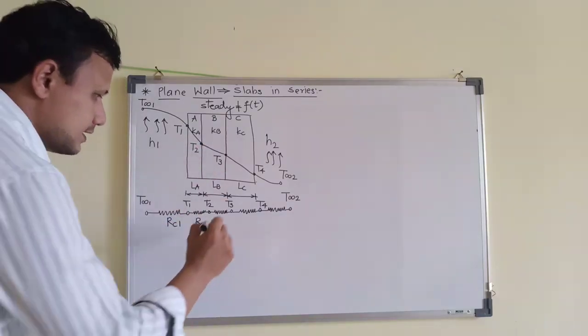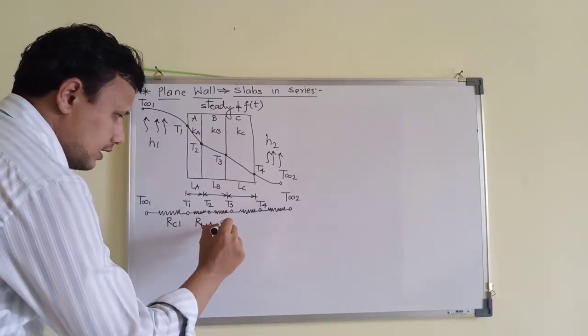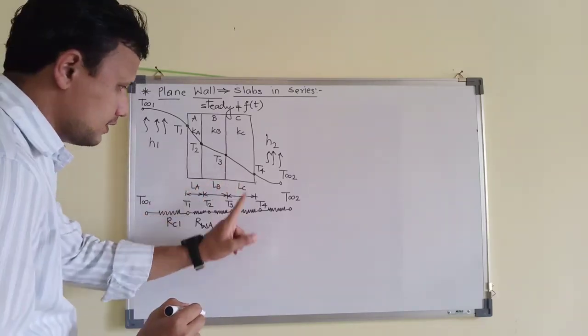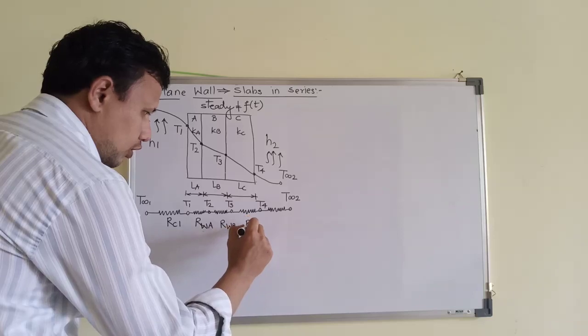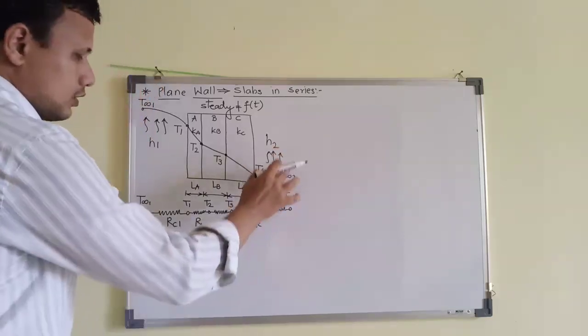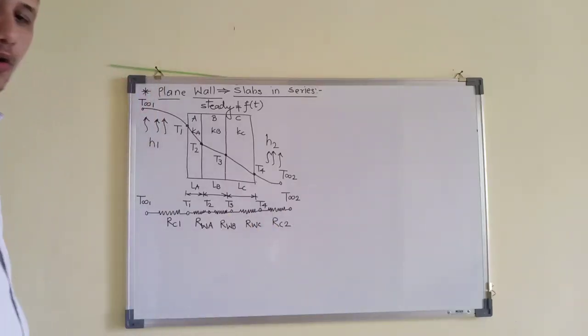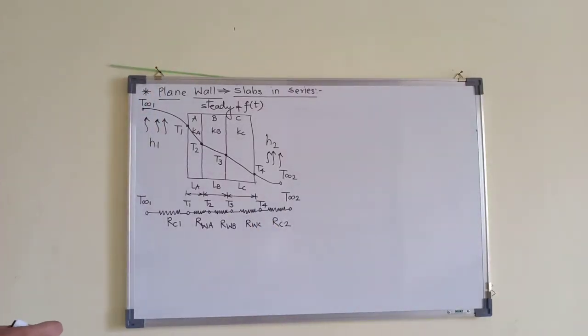This is conduction physics, so this resistance will be resistance of wall B. Conduction physics, resistance of wall C. Again convection, so that's why R convection, but second convection. Now we simply have to quantify them with their original formulae.